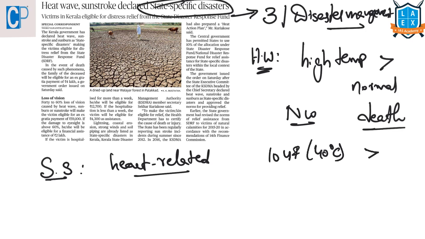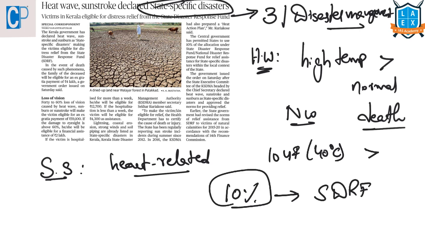and under this it has set aside 10% of its State Disaster Response Fund to offer compensation to the people who were affected by sunstroke and heat wave. And in the event of death, the family of the deceased person will get 4 lakh rupees according to the Kerala government. Now, what is the State Disaster Response Fund?